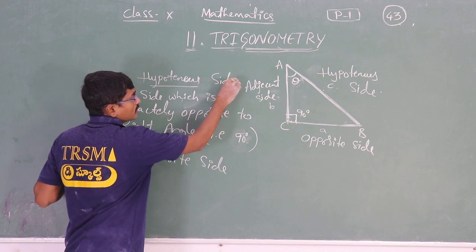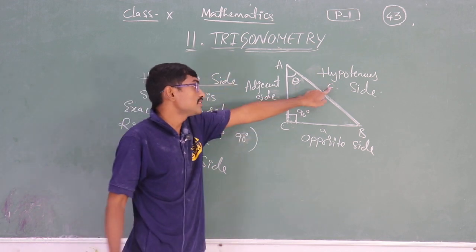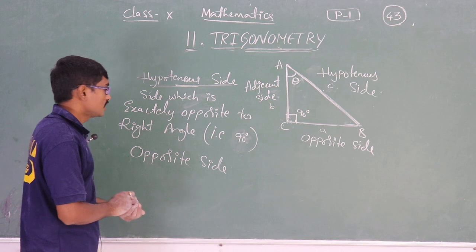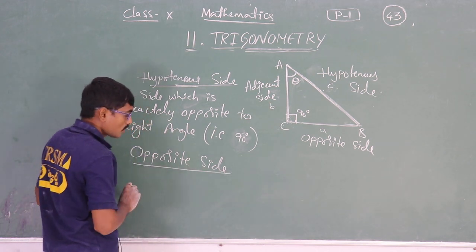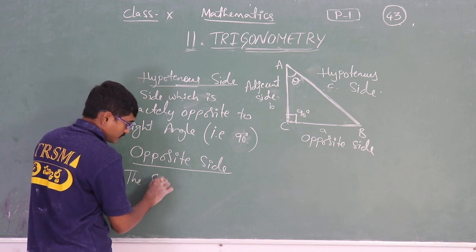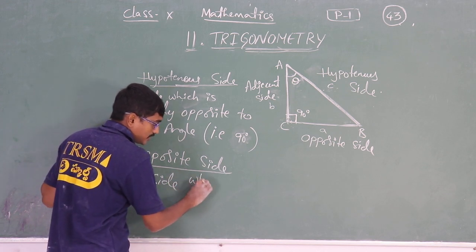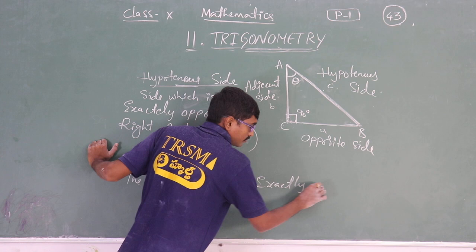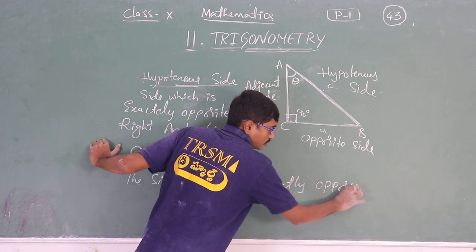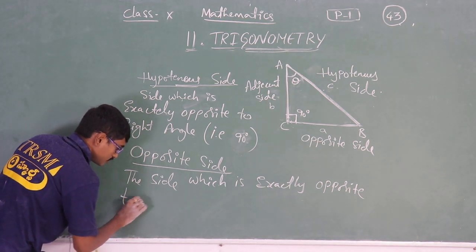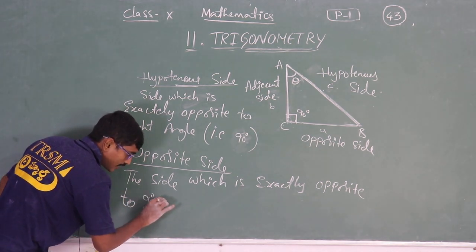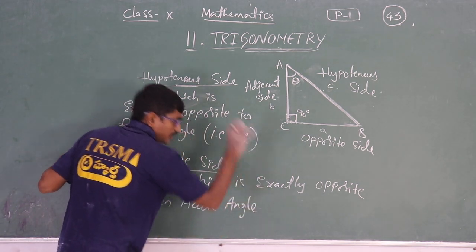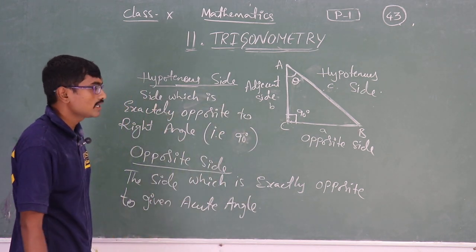So hope you all understood about the hypotenuse side. What is the hypotenuse side? The side which is exactly opposite to the 90 degree right angle is called the hypotenuse side. Coming to the opposite side, the side which is exactly opposite to the given acute angle is called the opposite side.